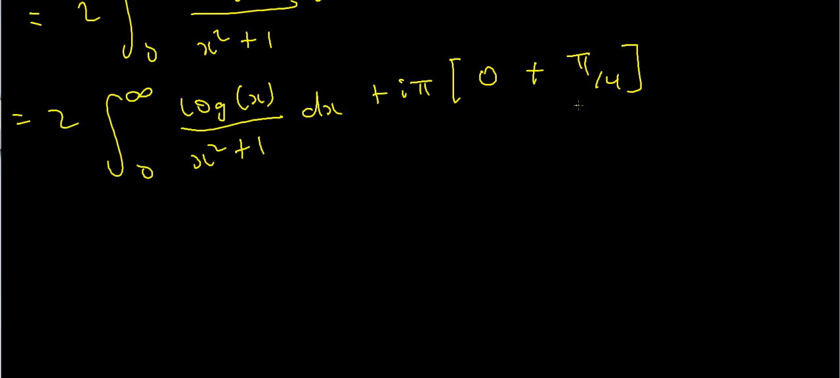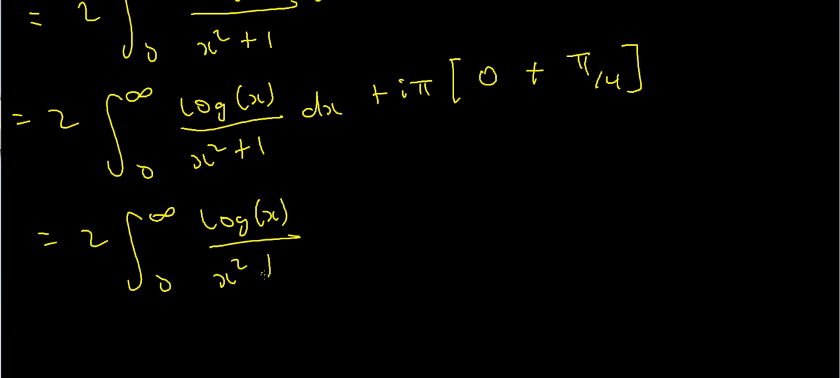Alright, so that's just going to be twice the integral from 0 to infinity of the log of x divided by x squared plus 1 dx. Well, 0 plus pi over 2 is pi over 2. That's going to be i pi squared over 2.